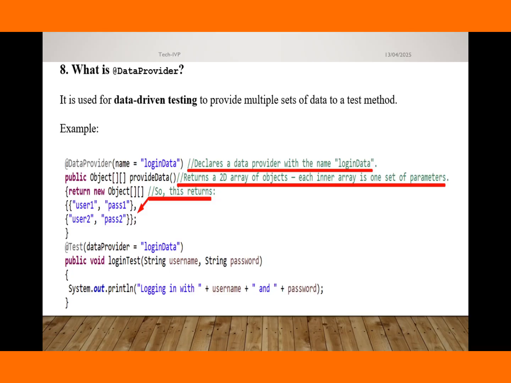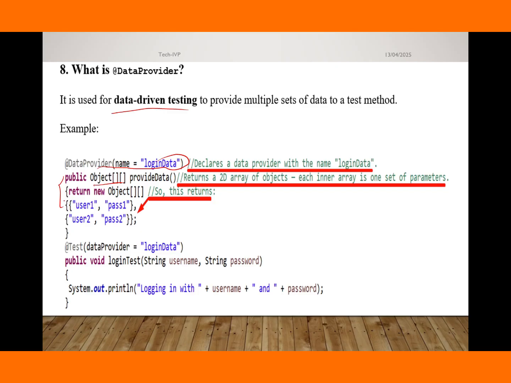So next question, what is DataProvider? DataProvider is used for data driven testing. Okay, it is a really helpful feature in TestNG. The DataProvider annotation provides multiple sets of data to test methods. For example, in the DataProvider annotation we provide the name loginData. Okay, we declare the data provider with the name loginData. And here we have created a return type of 2D object array.